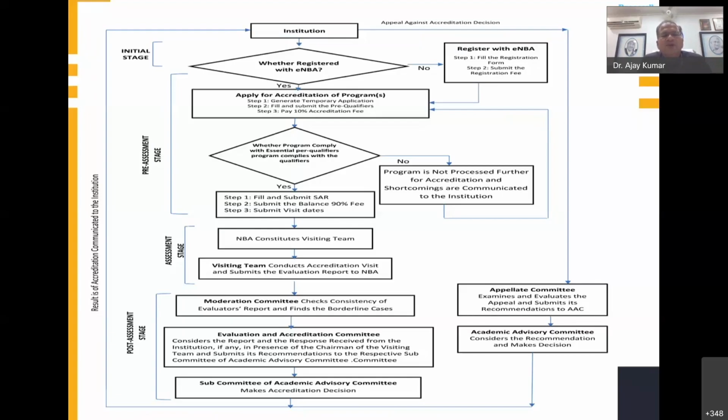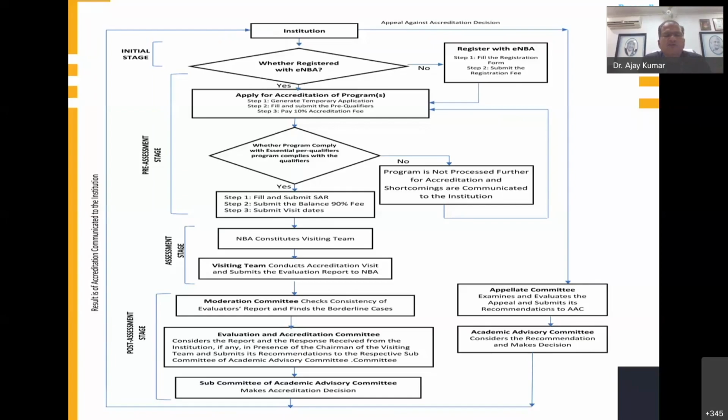Step one, fill and submit the SAR, the self-assessment report. Step two, submit the balance 90% fee. In the previous part, you paid 10% fee, but here, once you submit your SAR, you have to pay the balance 90% fee. And step three is to submit the visit dates.